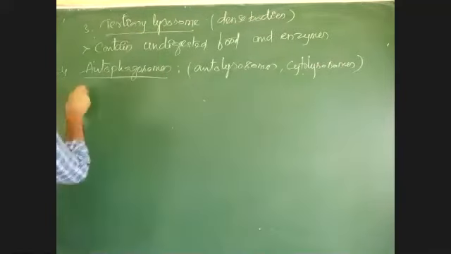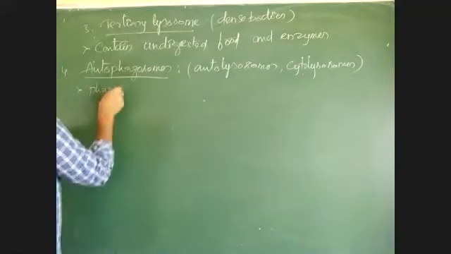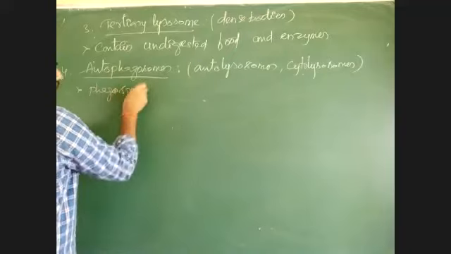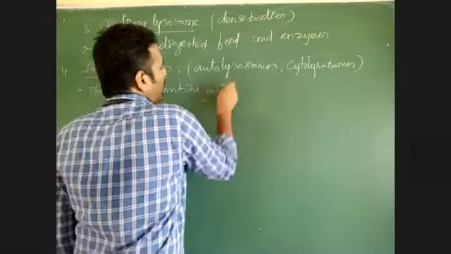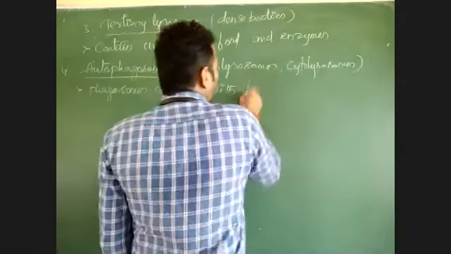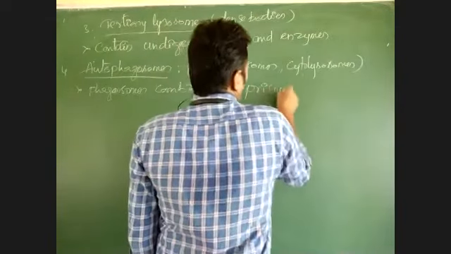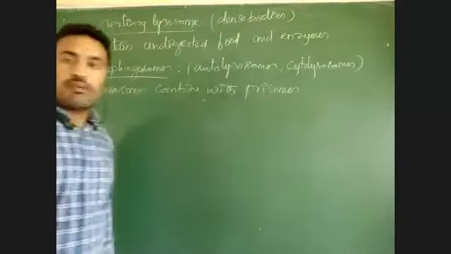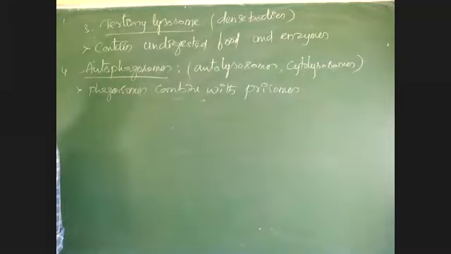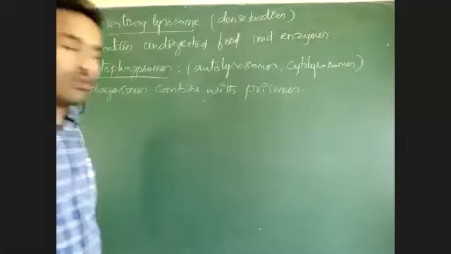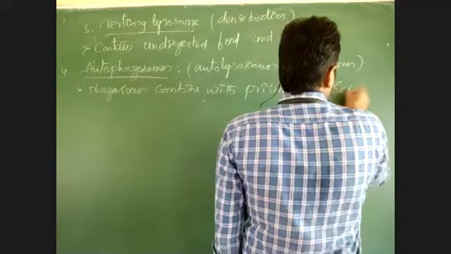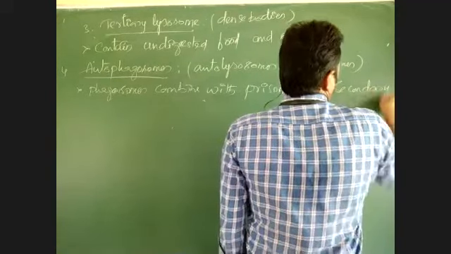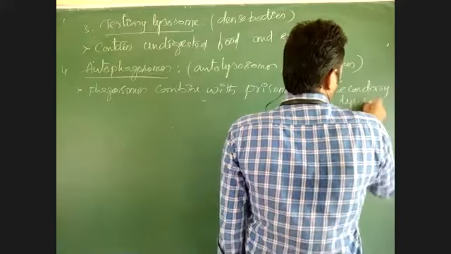See here, phagosomes combine with primosomes. Primosomes means primary lysosomes. These autophagosomes or phagosomes combine with the primosome and form the secondary lysosome.